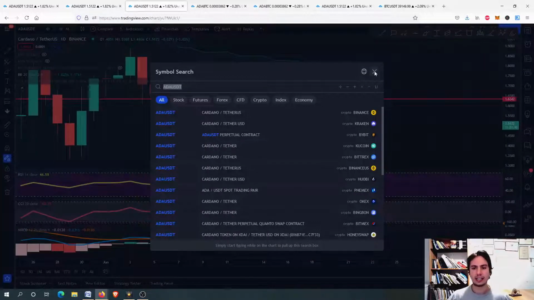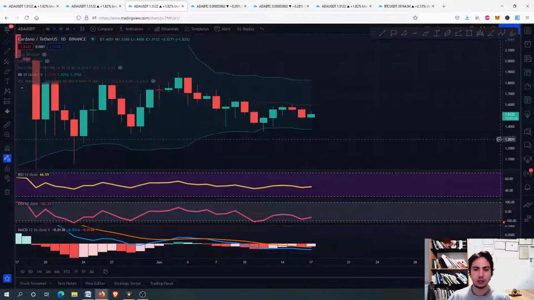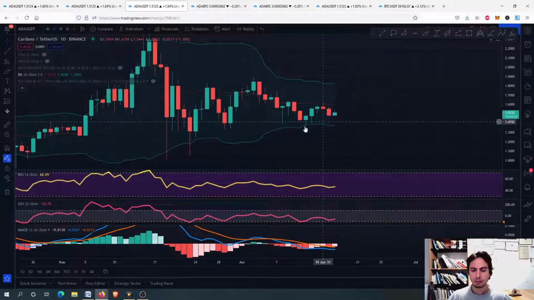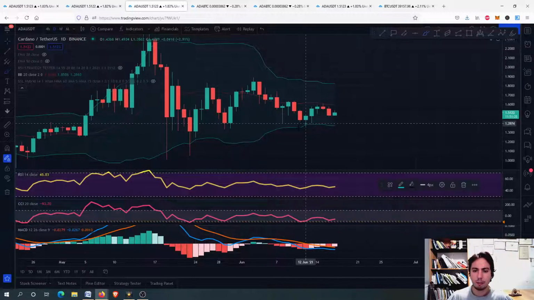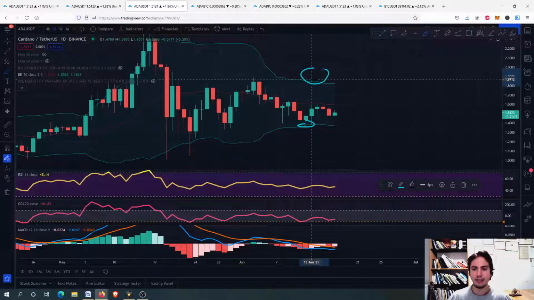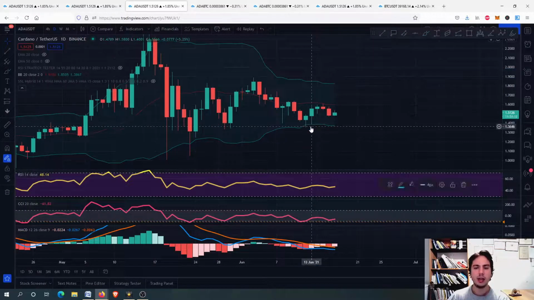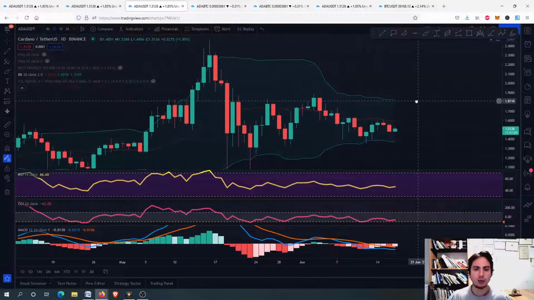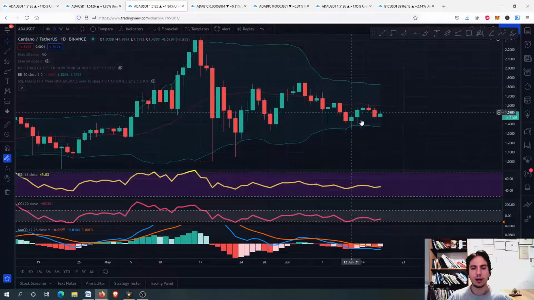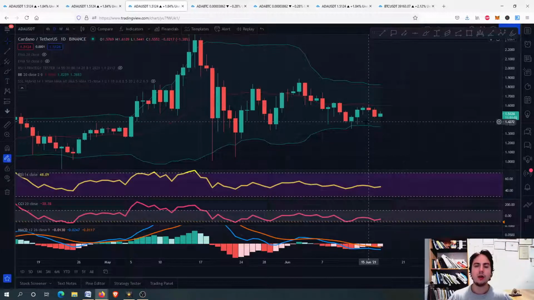So let's go now guys to ADA against USDT in the daily frame. I will remove the drawings and we will actually focus more on the Bollinger Bands. You can see here, when we approach the bottom line of the Bollinger Bands, we usually have a buying opportunity, and therefore you can buy and set a profit target, whatever you like. But if we extend the top line, we are having a selling opportunity, meaning we are going down. This happens guys, this is a general rule that applies not on an impulsive wave and not on a very bearish momentum where you are going along the bottom line of the Bollinger Bands. It happens on a normal market.